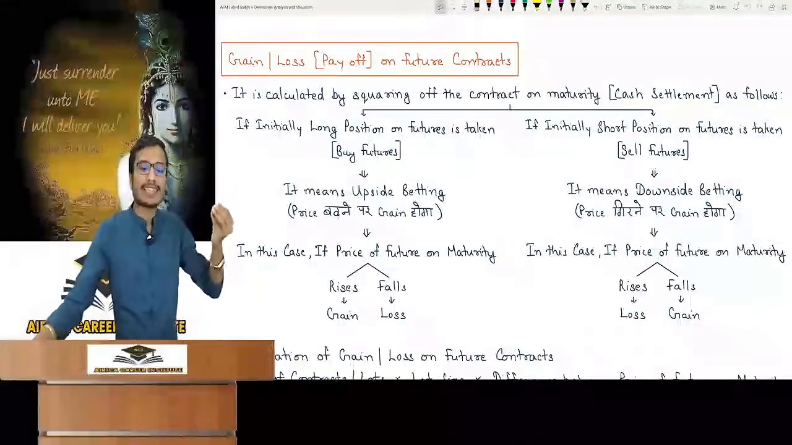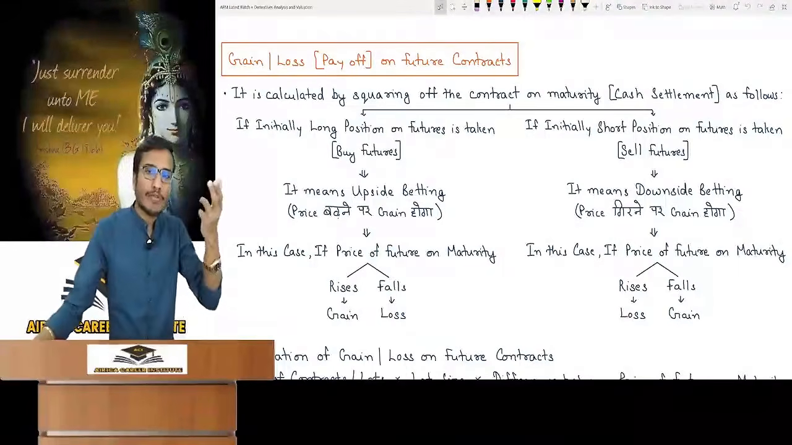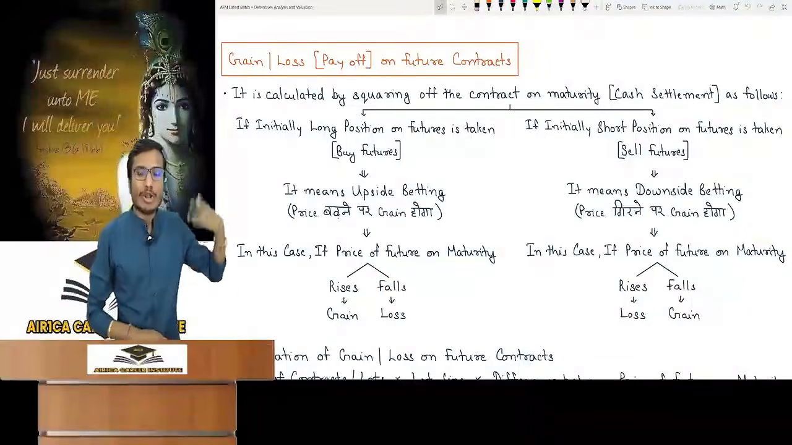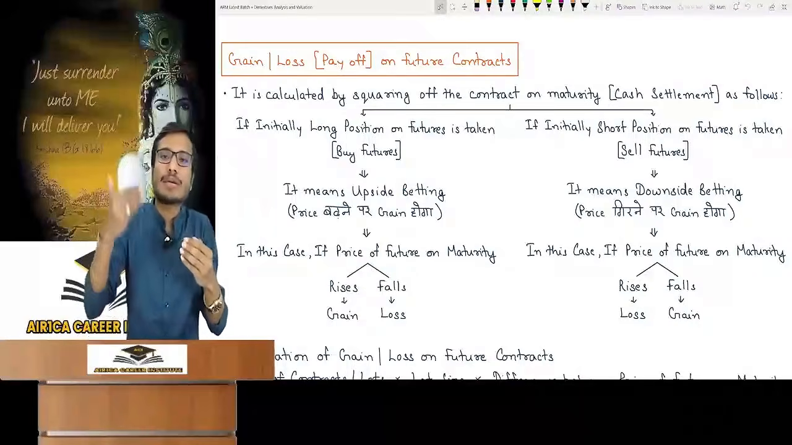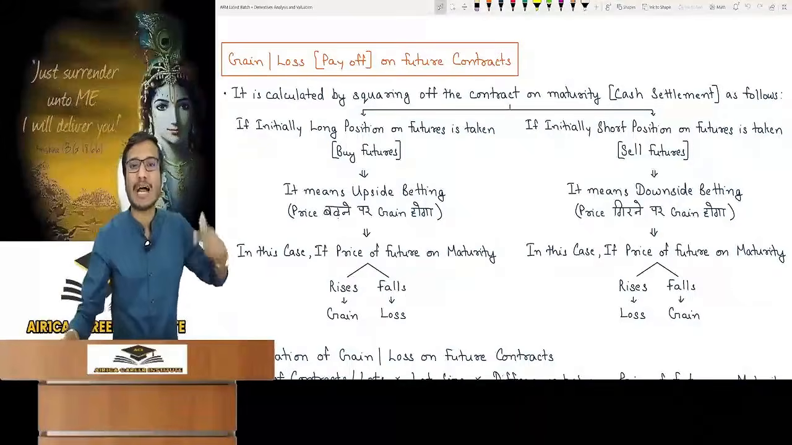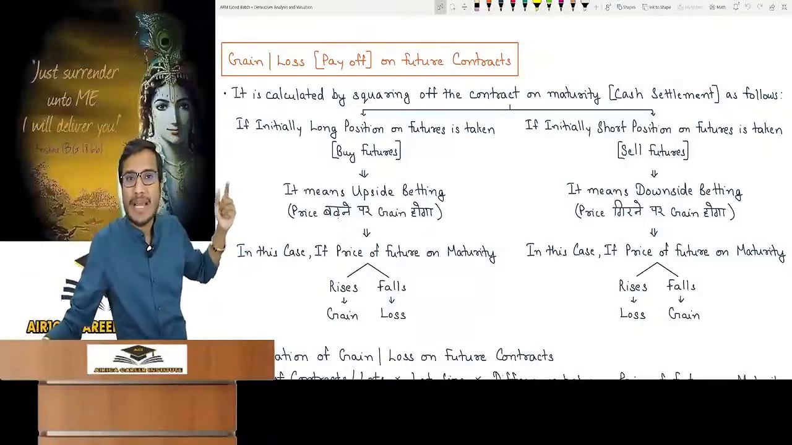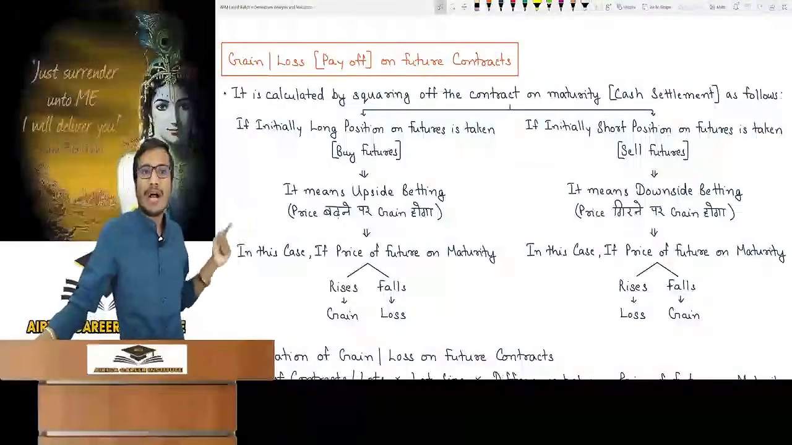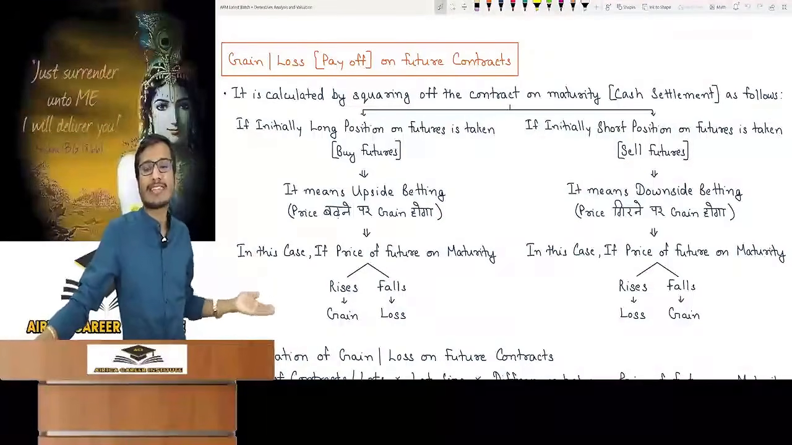See, initially if I have taken a long position in the future contract. Sir, what is this long position? If you have revised the lectures in sequence, I taught in portfolio that long position means to buy something and short position means to sell something. So long position means buying futures. I have bought a contract to buy in the future. It is upside betting. Contract to buy means I have done upside betting, which means I gain when the price increases. So in this case, if the price increases on maturity, I gain, and if it falls, it's a loss. This much simple topic it was.